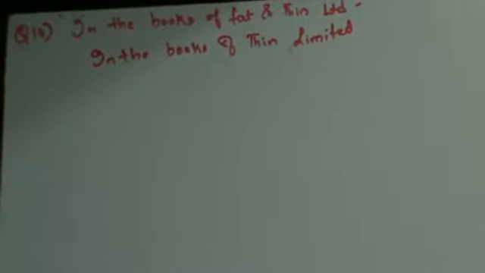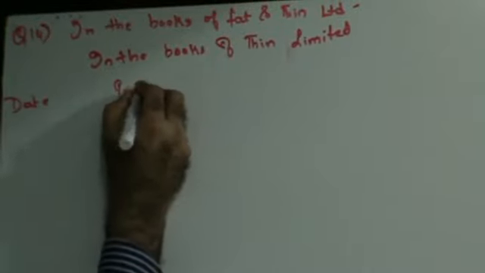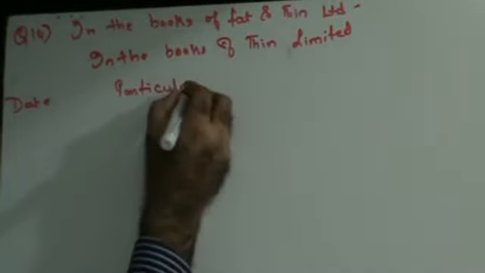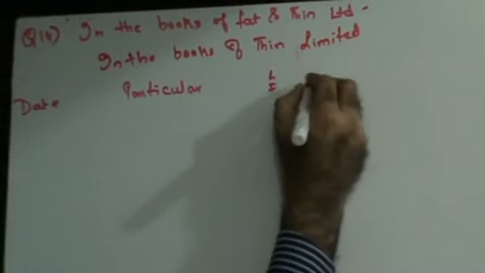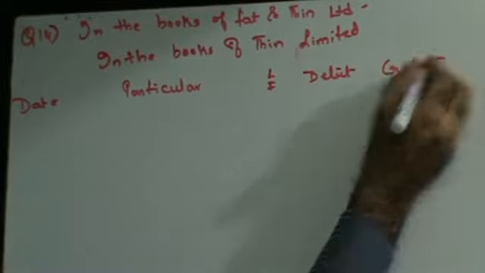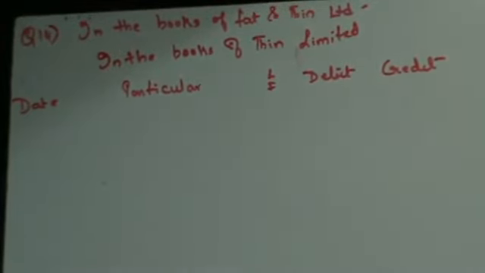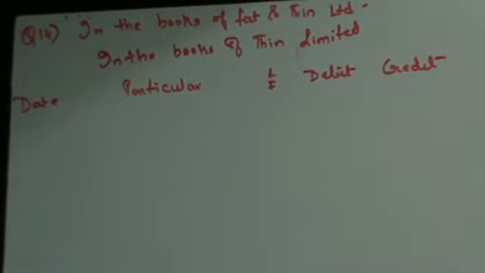Right, let's see this. Date, particulars, LF, debit, credit. Right, let's start. First thing that you need to do is you need to transfer the assets.